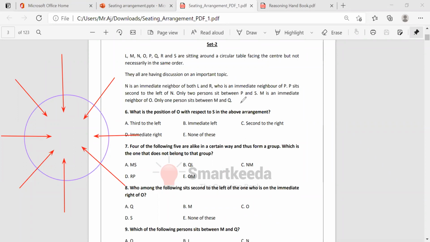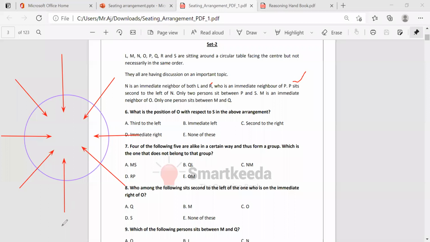See, here there is a statement that is not clear actually. So first we'll go with the first statement again. N is an immediate neighbor of both L and R, but we don't know whether L is on the left side of N or R is. Then who is the immediate neighbor of P? R is the immediate neighbor of P, they are saying. P sits second to the left of N. We'll consider this point first of all, because it is a little bit easy, I think.